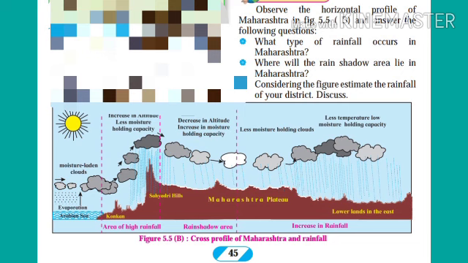The rain shadow area lies in Maharashtra on the opposite side of the Sahyadri Hills or Maharashtra Plateau. As far as districts are concerned, some parts of Ahmednagar, Nasik, Nandurbar, Jalgaon and some parts of Marathwada lie in the rain shadow zone.